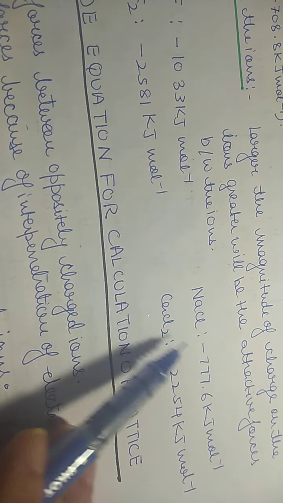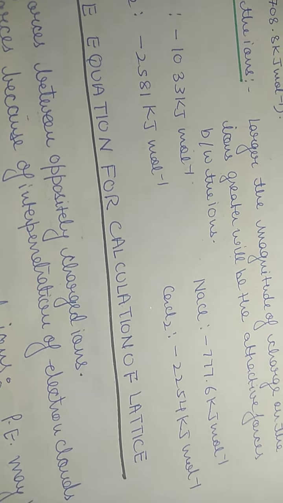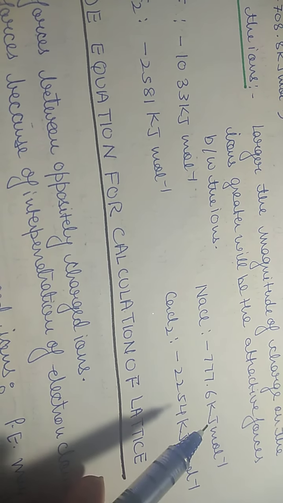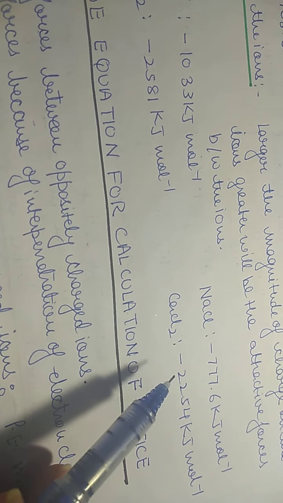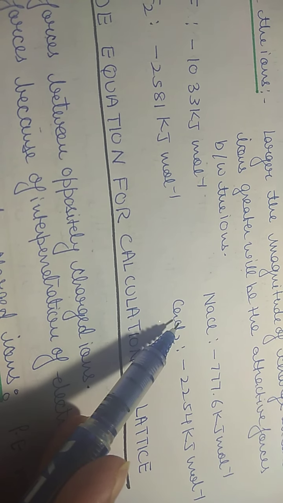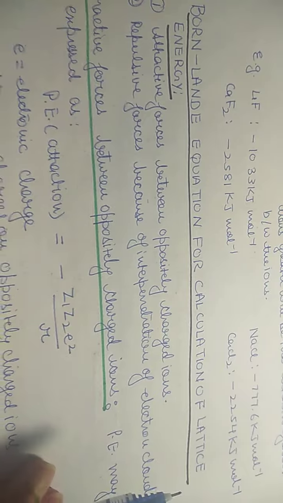Similarly, we have sodium chloride and calcium chloride. So in case of sodium chloride, the magnitude of lattice energy is minus 777.6 kilojoules mole inverse, while in case of calcium chloride it is minus 2254 kilojoules mole inverse. Again more in case of calcium chloride because charge is plus 2 on calcium.